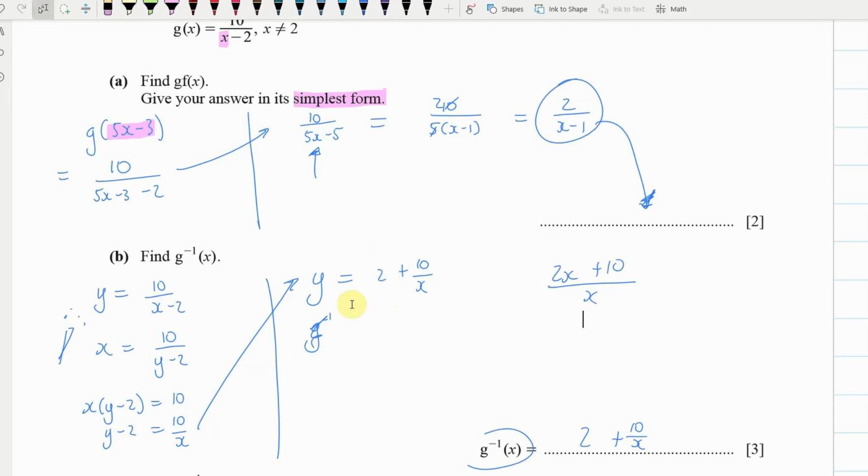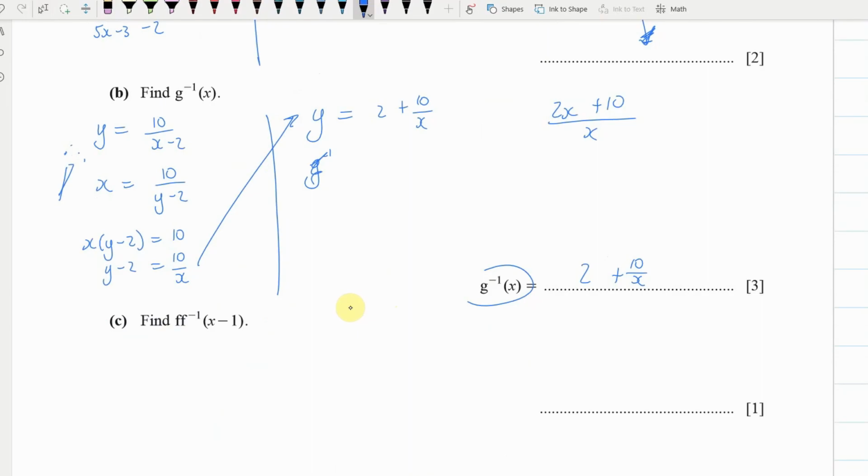Finally, this one here is a trick question. It's very easy. So if you've got a function and then its inverse, and you put this in, what are you going to get out? You're just going to get out x minus 1.